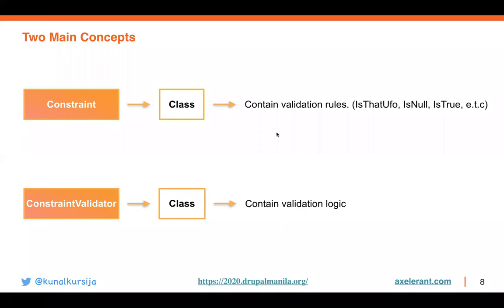So let's consider an example where you want to check if something is null. You have to define it in the constraint classes. Basically what you have to check, and what you are checking in this case is, is it null, or is it true? And inside the constraint validator classes, you have to write the business logic for it. So these are the two very simple concepts that you need to remember throughout the session. And we'll move to the next slide.